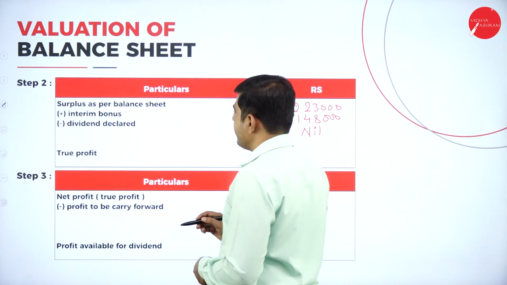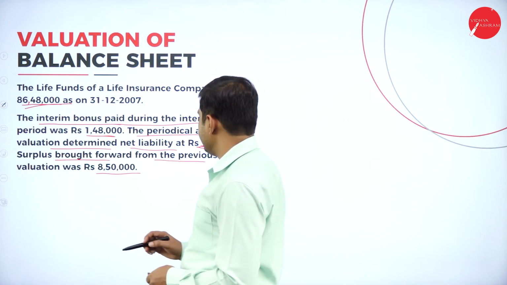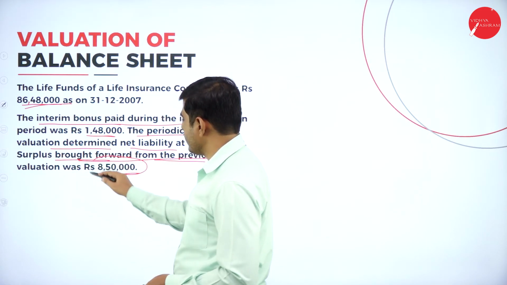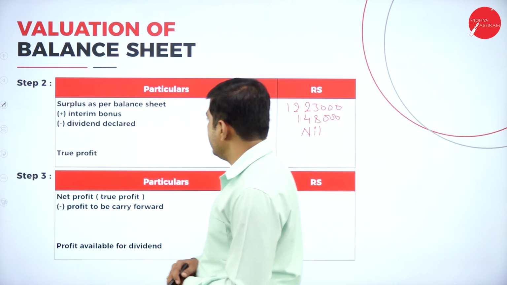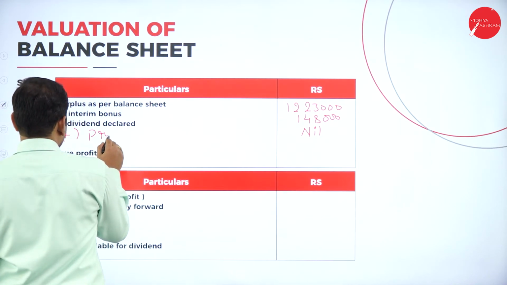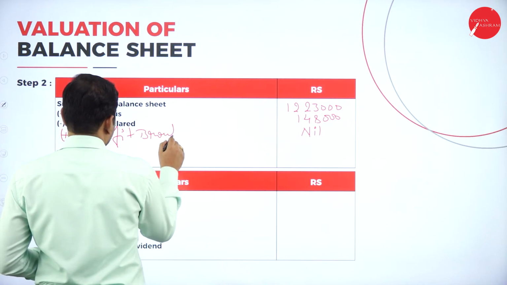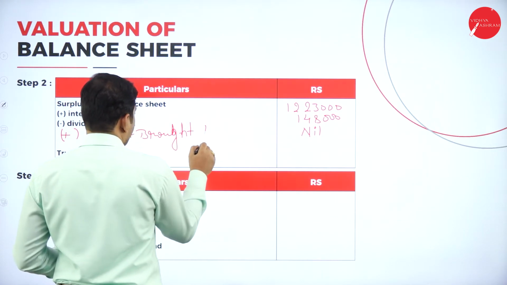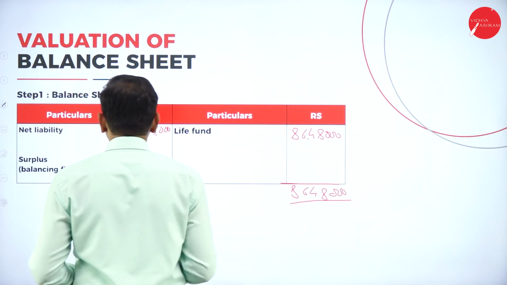And there is a profit brought forward. The profit brought forward from the previous year, the surplus, is 8,50,000. That should be added to the current year surplus. So plus profit brought forward. So what is the profit brought forward here?